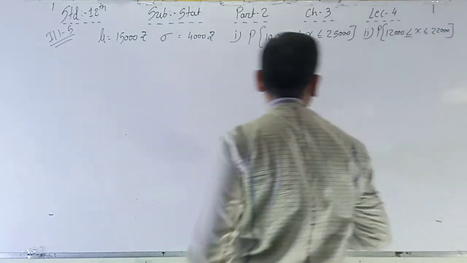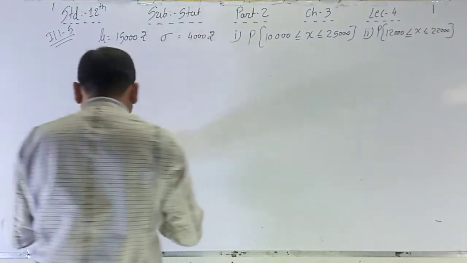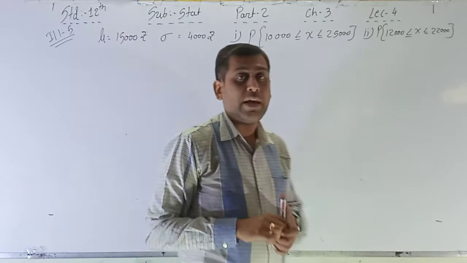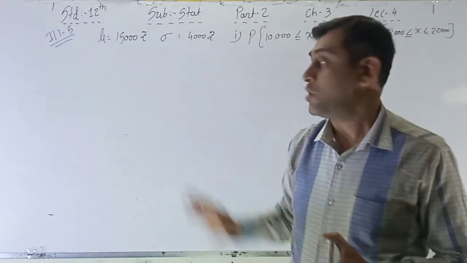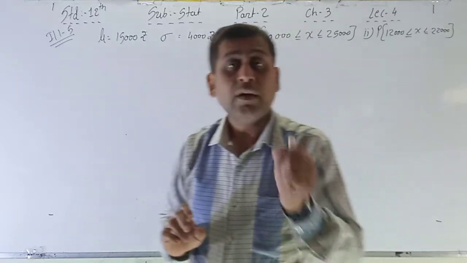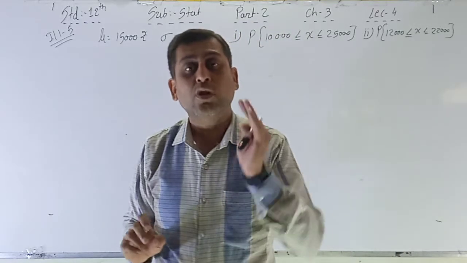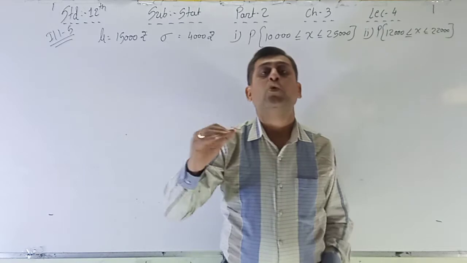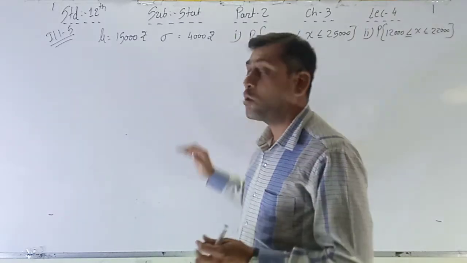It is a very easy sum, but the main point of this sum is that you have to draw a diagram, and if the diagram is correct then your answer is correct, because on the basis of the diagram you make the steps and find the values.